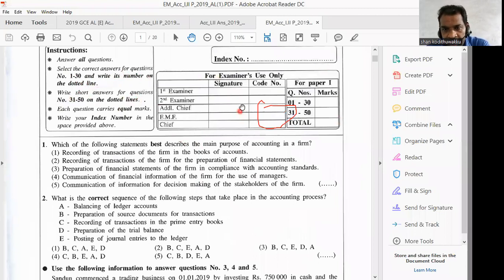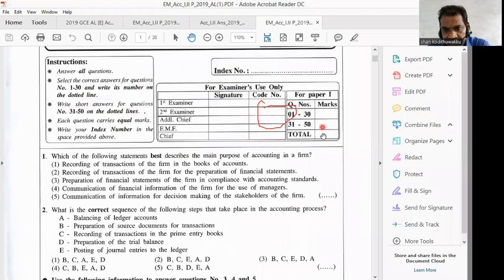You have to write answers for all the questions. It is difficult for you to solve all 50 questions within 2 hours. Therefore, you have to practice and manage your time. You should know all the lessons available in your syllabus. Then at the examination, you will be able to solve all 50 questions.